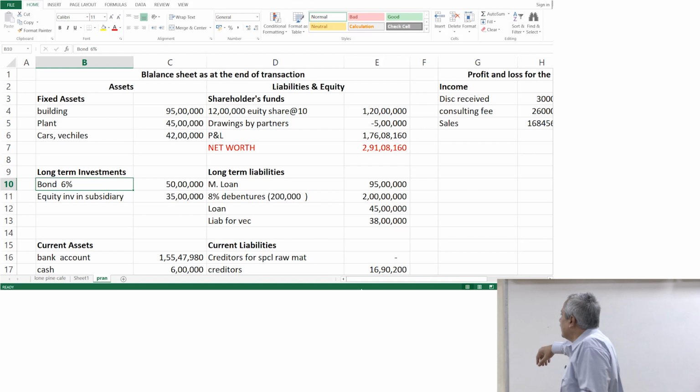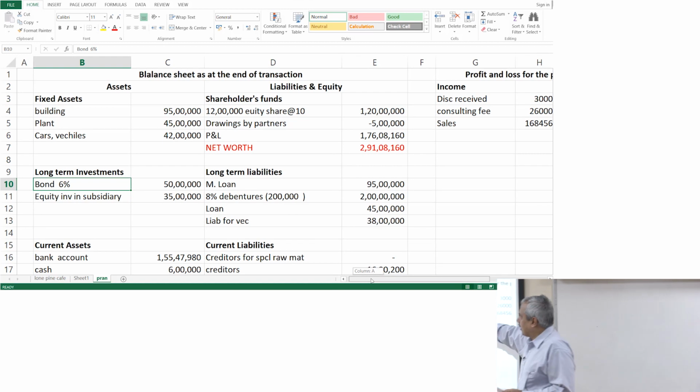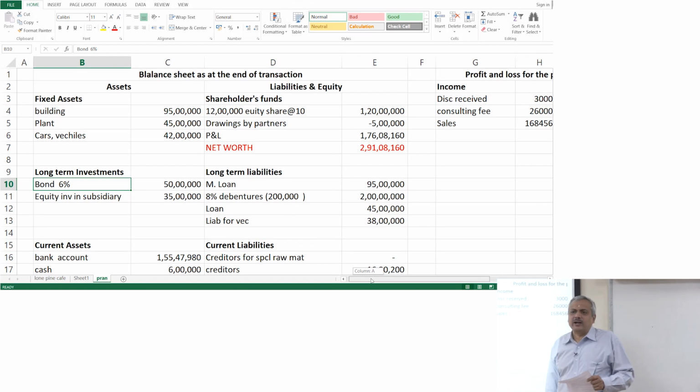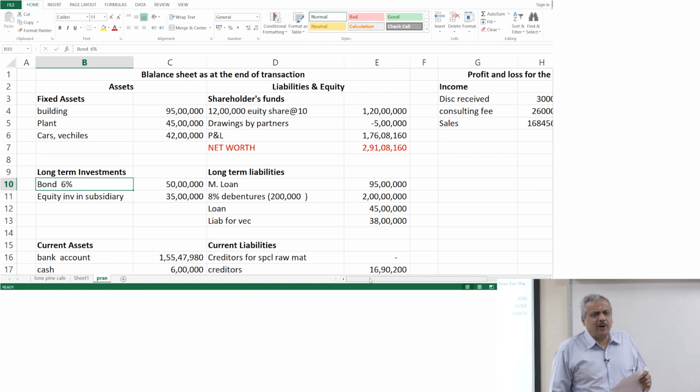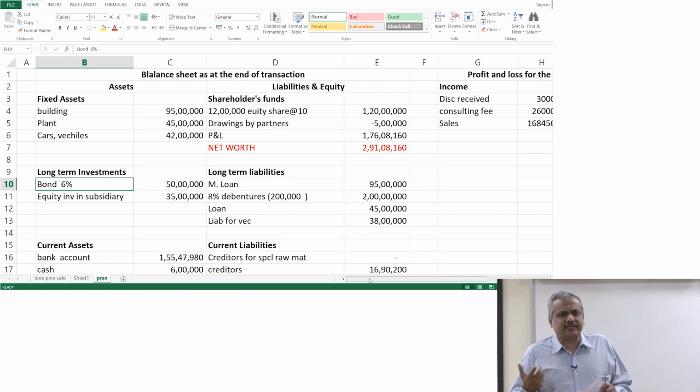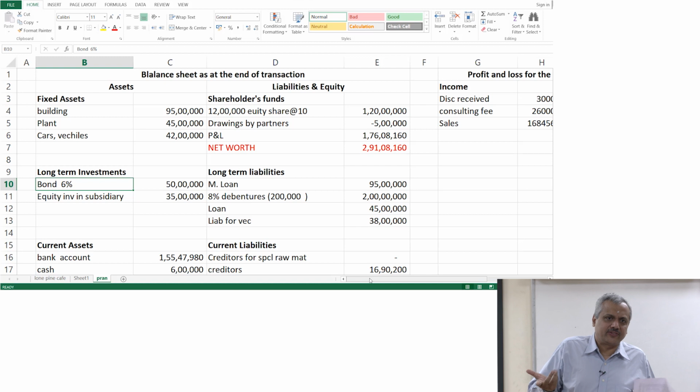In fact we wrote the drawings by partner, and I explained what these drawings are. A partner can draw money from the organization, from the entity, in 3 or 4 forms. 1, they take it as a salary. Number 2, they take it as a dividend, that is what is called the profit, which gets distributed to them.